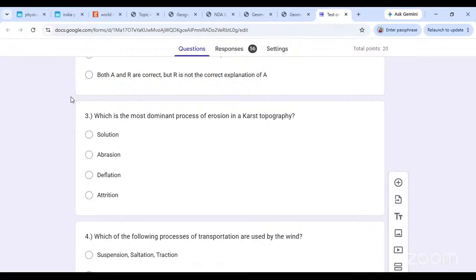And that is how the deposition is also going to happen, because all this calcium carbonate is going to be dissolved within this water. And when it evaporates, what is left behind will also be a precipitate of the calcium carbonate. So solution is going to be your answer.